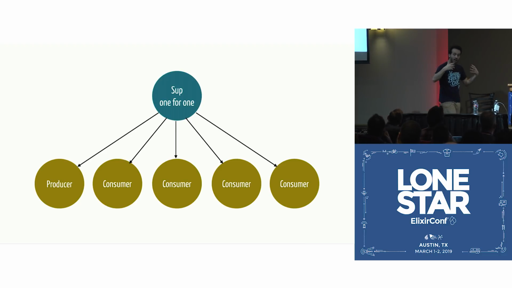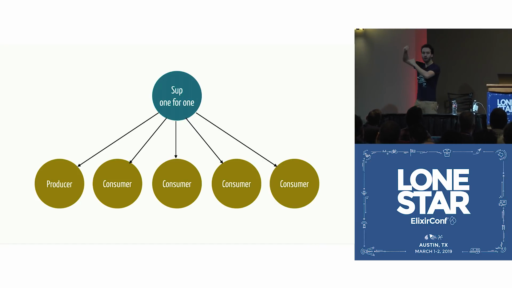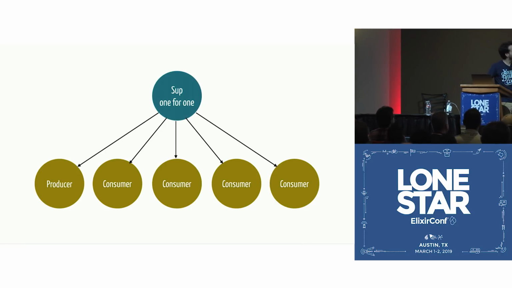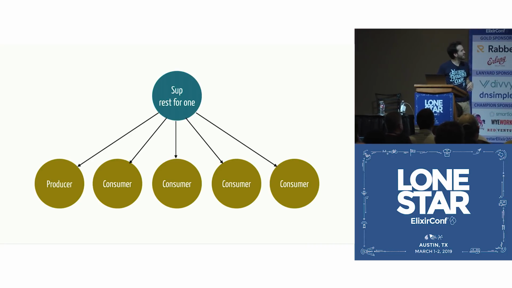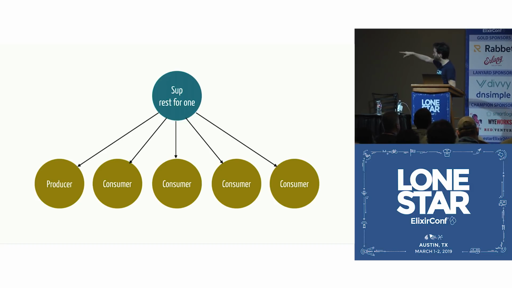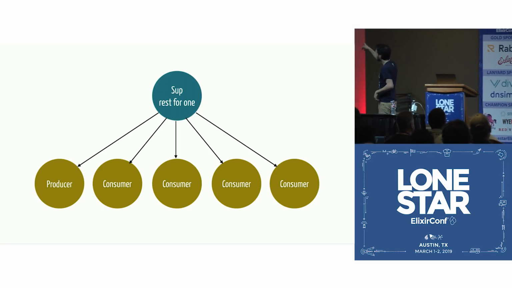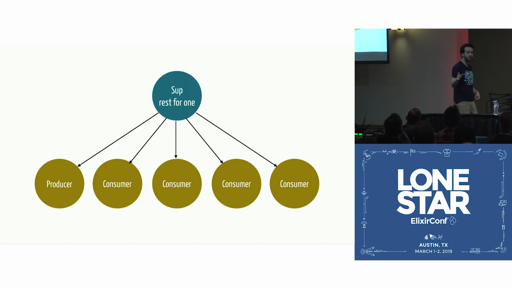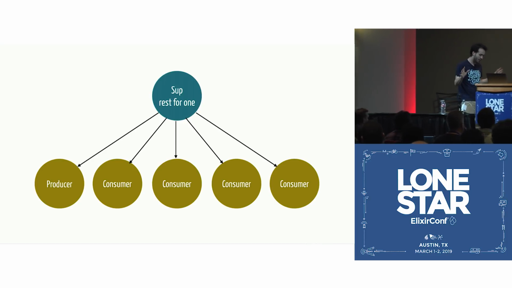Then the supervisor is like, I have to restart myself. And this is fine, because it's going to go up in your supervision tree, and then your supervision tree is going to restart the whole thing. But you want to avoid that if possible. So you do the first fix, right? You say, okay, I'll change the strategy from one for one to rest for one, right? And then you run this in production, because now if the producer crashes, the supervisor is already expecting all of the consumers to crash as well. So the supervisor will be like, okay, this is good enough.